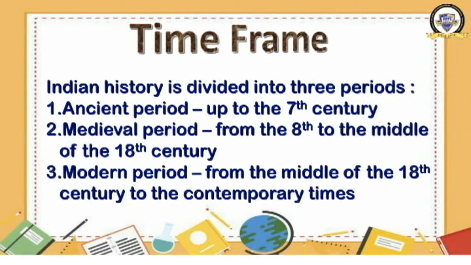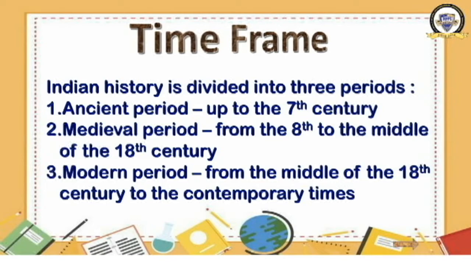Up to the 7th century AD, from BC onwards to the 7th century, that becomes a part of the ancient period that you covered last year in class 6th. This year you are going to learn about the medieval history. Medieval period extends from 8th century to the middle of the 18th century, and next year you will learn about the modern period. That modern period extends from the middle of the 18th century to the contemporary times. Okay, ready now? This division of time by the historians is called time frame.